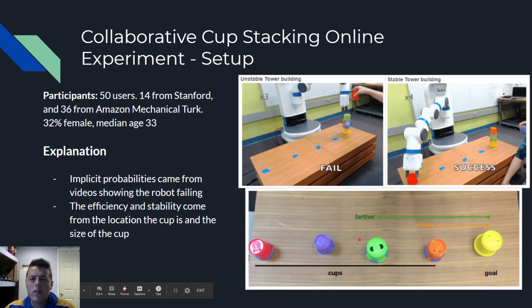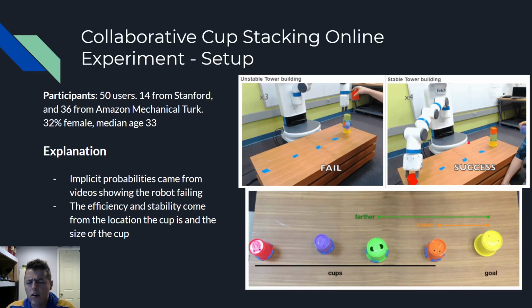So let's take a look at the setup. First, the participants: 50 users, 14 from Stanford, 36 from Amazon Mechanical Turk, about 30% female, median age 33. So what are you looking at here? Well, this is the information that was provided to the participants in the online survey. They were shown this video of the unstable tower, 5 times, and the robot only passed one of them. Where building the stable tower, it succeeded every time.